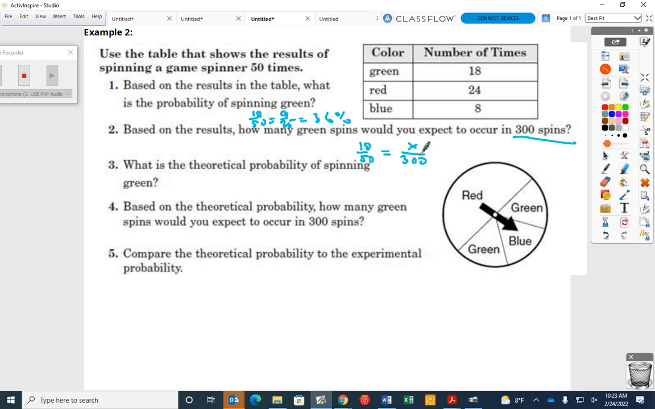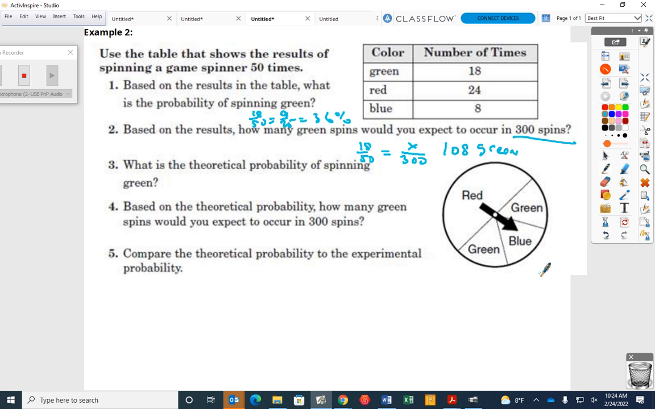6. So what's 18 times 6? What's 10 times 6? 60. What's 8 times 6? 48. What's 60 plus 48? 108. Okay, so we would expect 108 of them, not percent, 108 of them to be green. Okay, does that make sense? Okay, fill that in on your sheet.